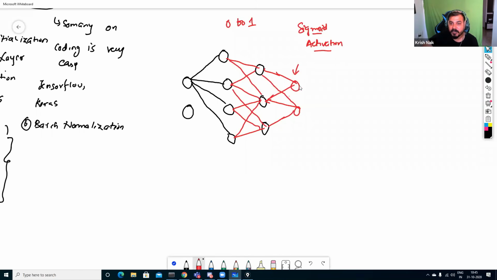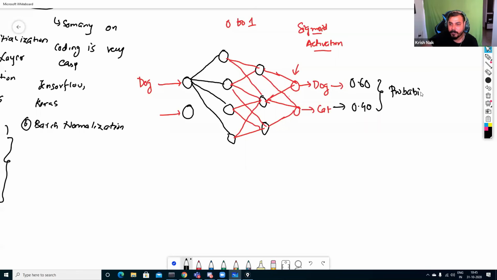Now when I use the sigmoid activation function, suppose I'm passing the image of a dog or a cat. So my output will be either a dog or a cat. With sigmoid, suppose it gives me 0.60, that is 60%, saying it is a dog, and 0.40, that is 40%, saying it is a cat. Remember, this is a classification problem working on probability.